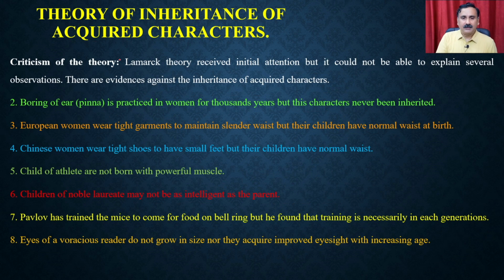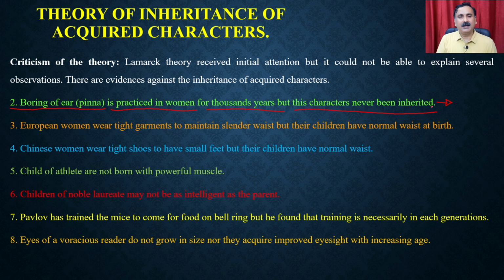Then there are other evidences. There are many evidences from human civilizations. There are many evidences from what people have observed in other animals as well, right? For example, the boring of the ear is practiced in women for thousands of years, but this character has never been inherited.